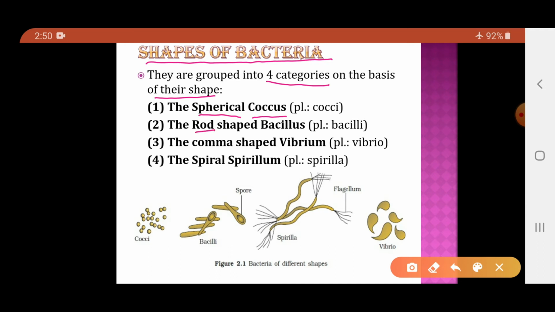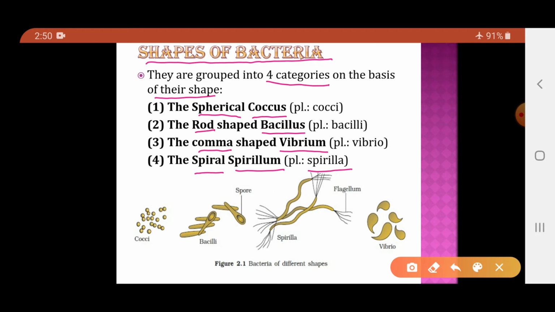If they possess the rod shape, then they are called bacillus. The plural form is bacilli. If they possess the comma shape, then they are called vibrium. The plural form is vibrio. And if they possess the spiral shape, they are called spirillum, and the plural form is spirilla. So, based on the shape of the bacteria, there are 4 groups: coccus with the spherical shaped bacteria, bacillus with the rod shaped bacteria, vibrium with the comma shaped bacteria, and spirillum with the spiral shaped bacteria.